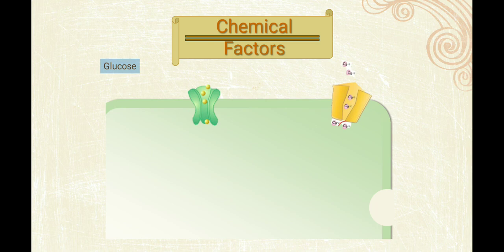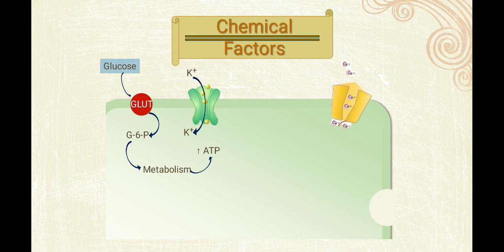So neural factor over. Now chemical factor. Glucose is arriving, and it will be transported by GLUT into the cell, where it is metabolized. If glucose is metabolized to ATP, there will be decreased potassium efflux through the potassium channel, and the cell depolarizes, opening the calcium channel, and ultimately calcium will be increased.